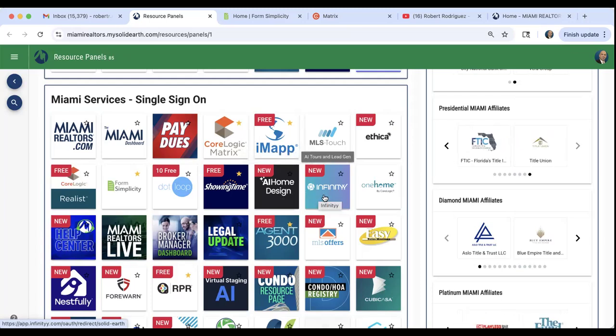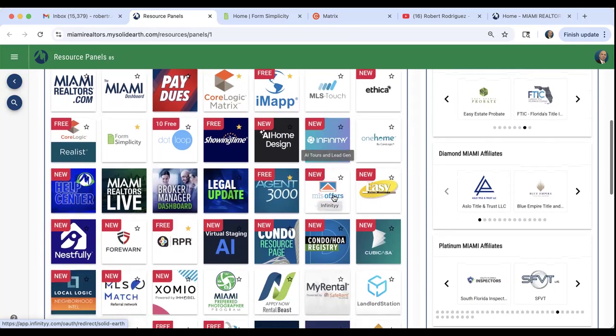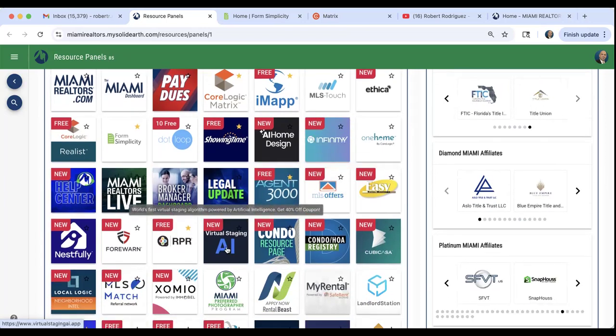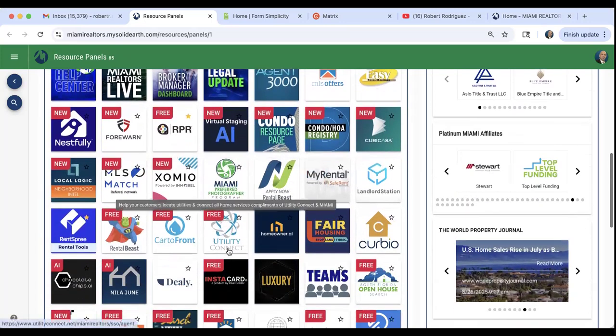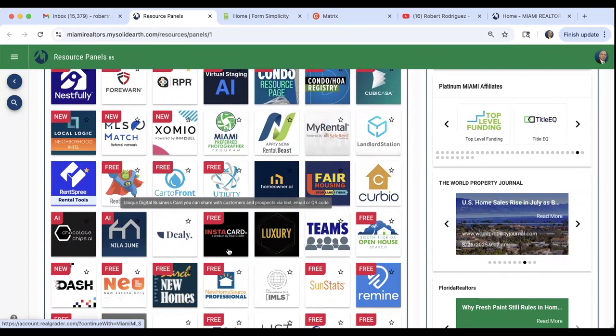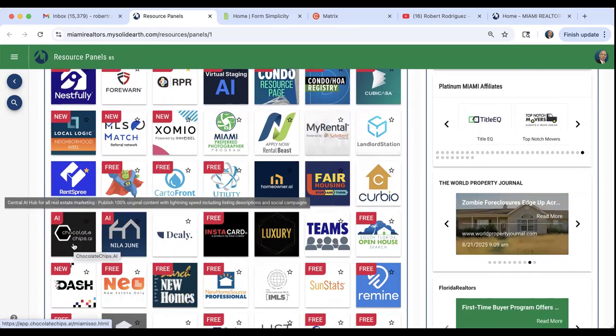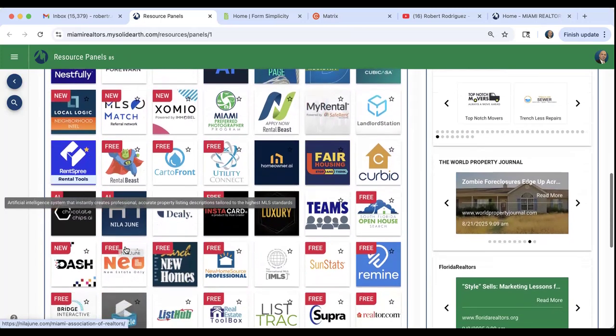And then we have Infinity. Infinity is a great AI tour and lead generation tool where you can create a landing page for your listing with all this really cool stuff inside. There's other AI stuff. There's AI staging right down here, and other services that use AI down here like Chocolate Chip and Neela June.